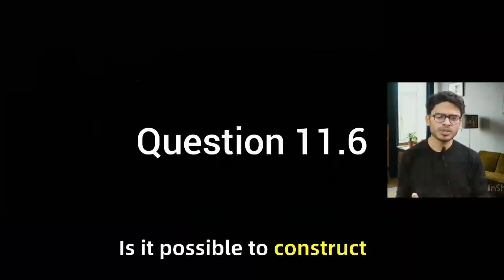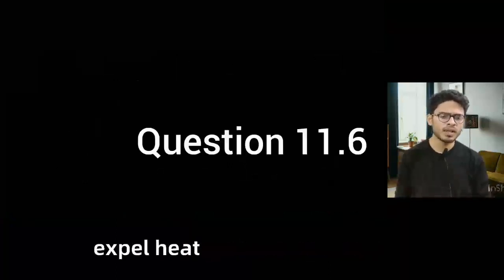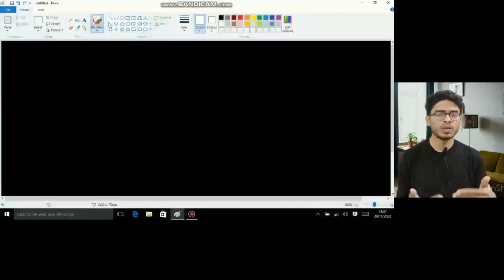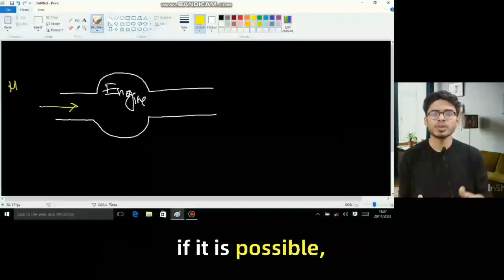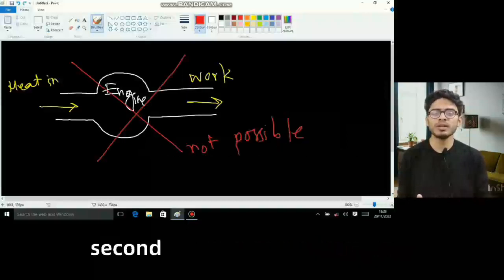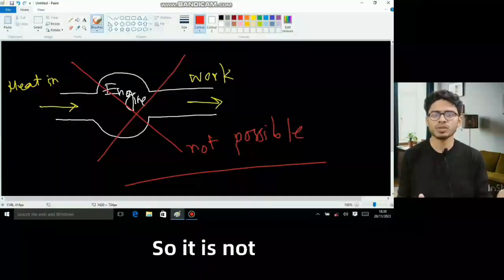Is it possible to construct a heat engine that will not expel heat into the atmosphere? No, it is not possible, because if it were possible, it would be a violation of the second law of thermodynamics. So it is not possible.